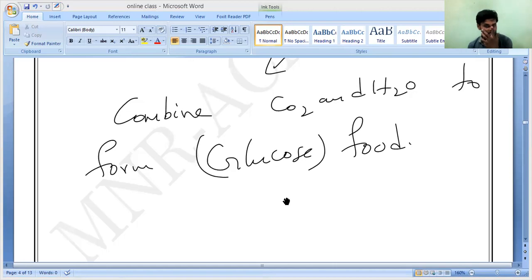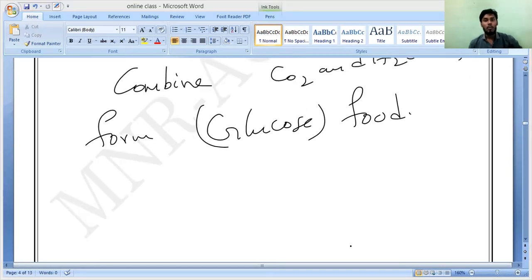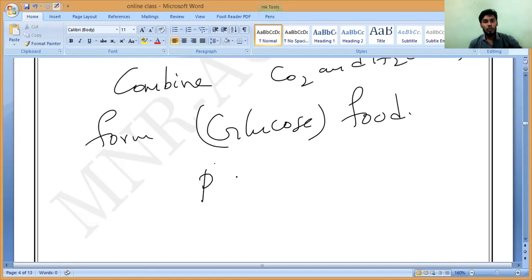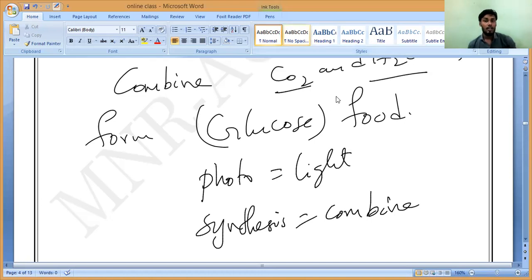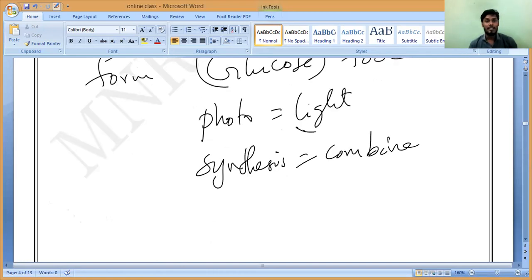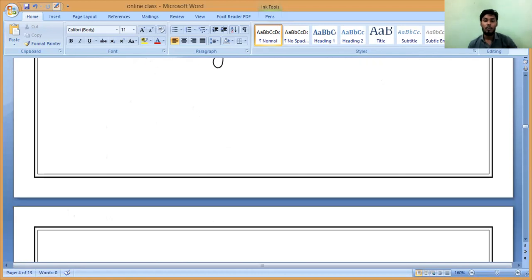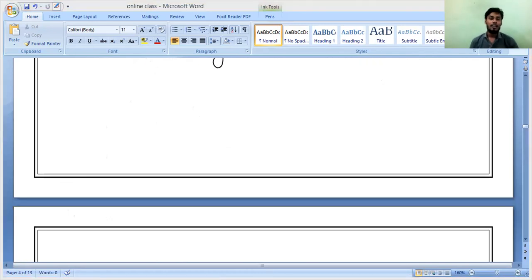Do you understand? So that is why you can observe, photo means light and synthesis means combine. What is the meaning of photo? Photo means light. What is the meaning of synthesis? Synthesis means combine. Combine of what? Combine of CO2 and water, by whom? Because of light energy, which is absorbed by the chlorophyll. That is the function of chlorophyll in photosynthesis.